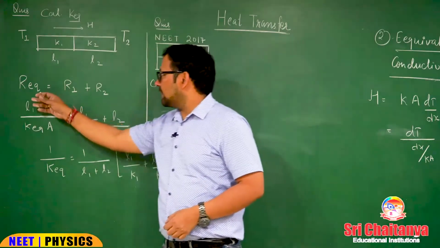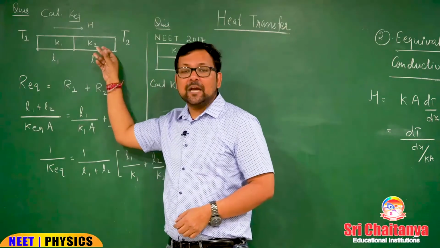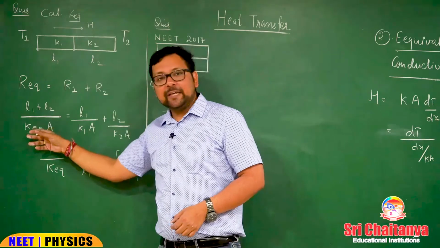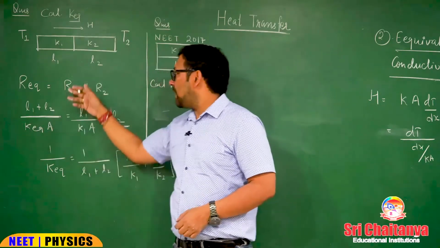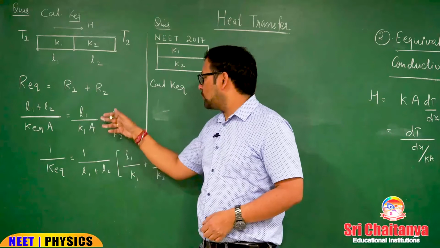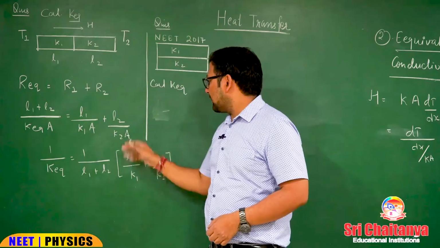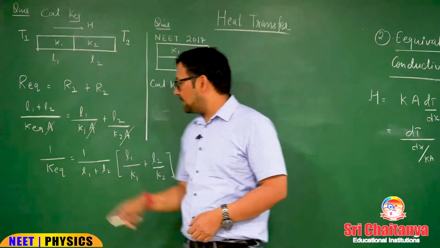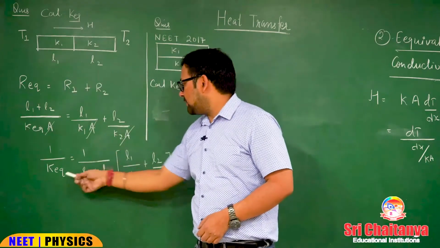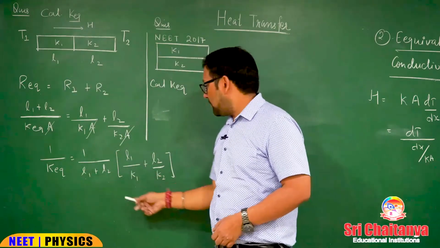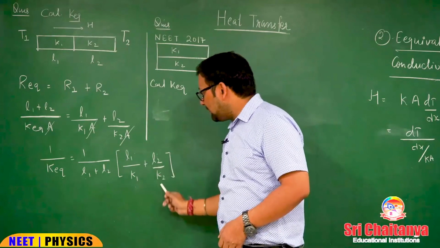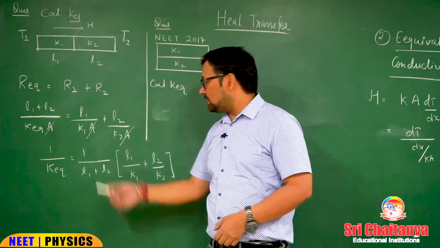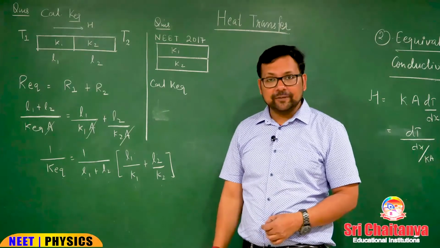So, R equivalent for the complete one rod is (L1 plus L2) upon K equivalent into A. R1 is L1 by K1 A, R2 is L2 by K2 A. We can cancel area here, as area you can see is the same for both. So, (L1 plus L2) by K equivalent is L1 by K1 plus L2 by K2. This is the equivalent thermal conductivity.